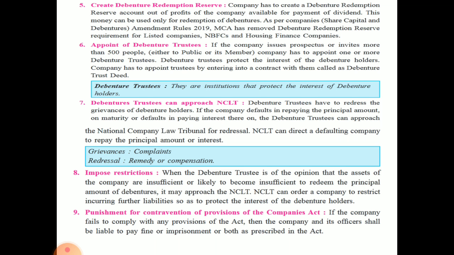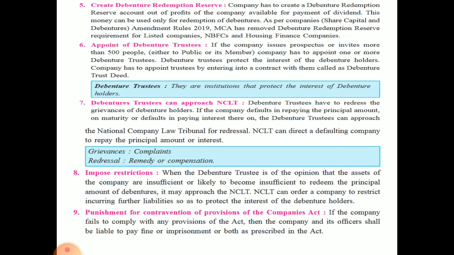Then impose restrictions. There should be some restrictions also. When a debenture trustee is of the opinion that the assets of the company are insufficient or likely to become insufficient to redeem the principal amount of the debenture, then what they can do, they can approach the National Companies Law Tribunal, in order to restrict incurring further liabilities. उनको अगर पता चला है कि they won't be able to pay the principal amount because उनके जो funds हैं वो insufficient है, that time they can approach NCLT. Okay, debenture holders can approach या debenture trustee can approach.